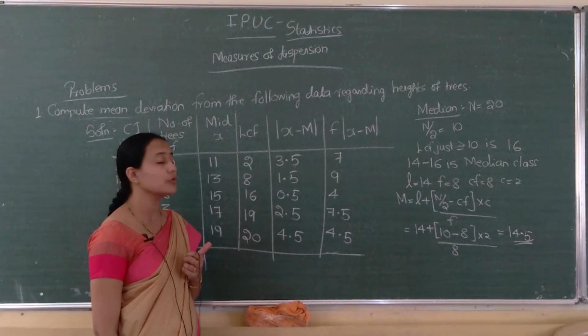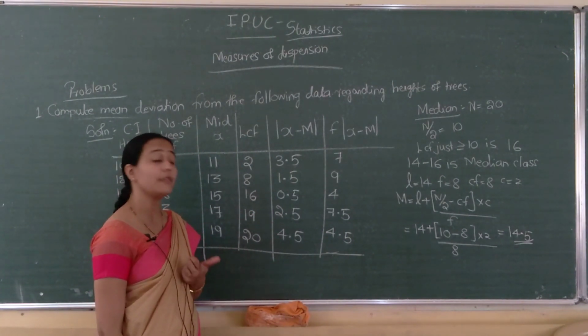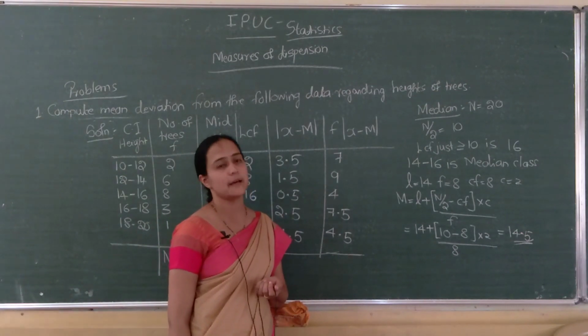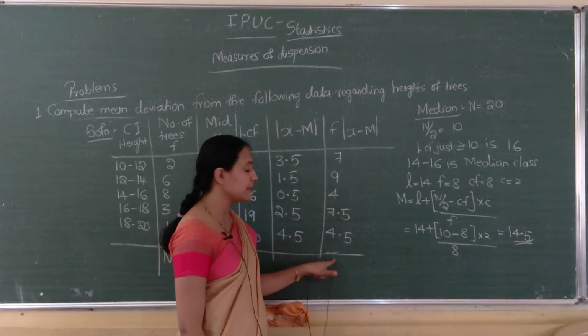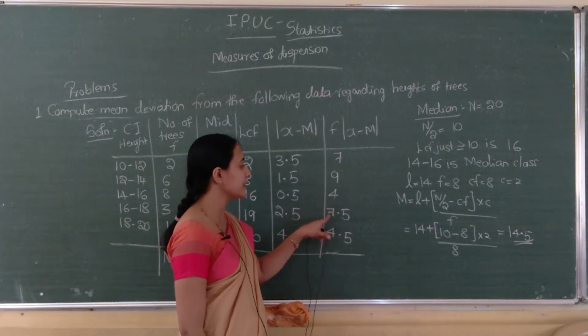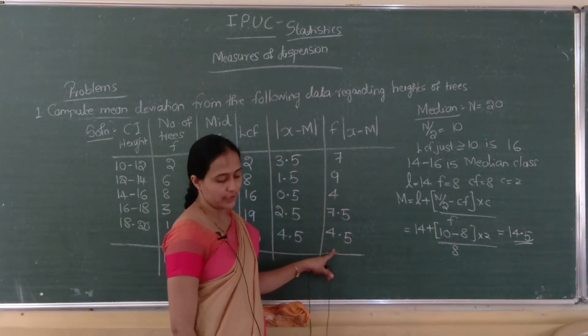Next what we have to do? We have to compute the total of the last column, that is f into mod x minus m. F into mod x minus m total is required, that is 7 plus 9 plus 4 plus 7.5 plus 4.5.